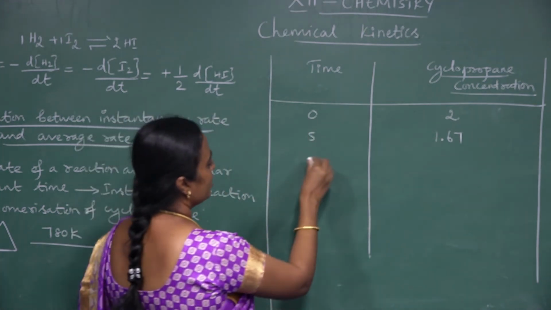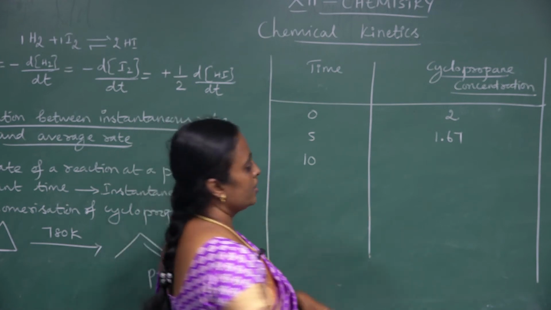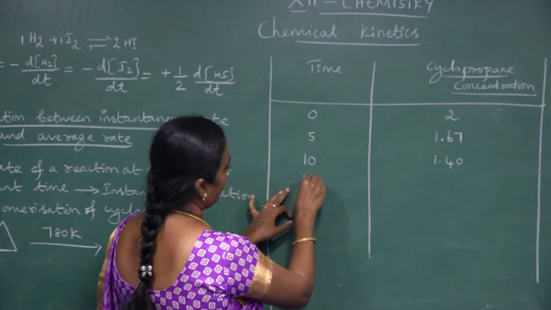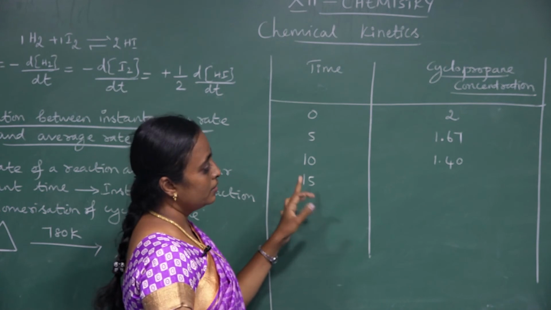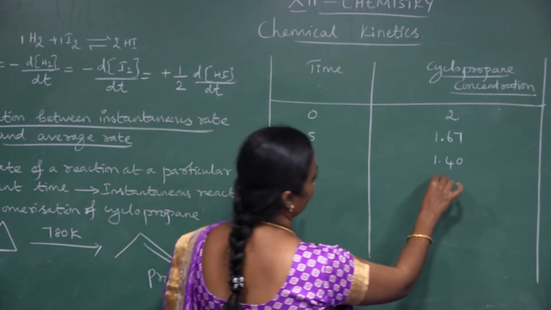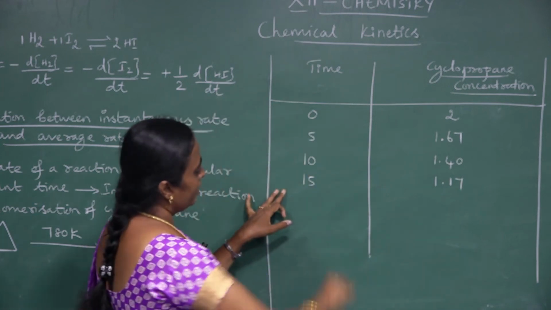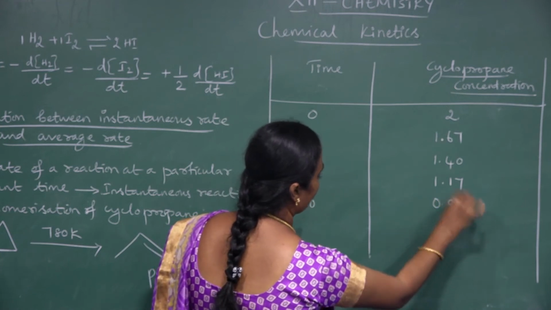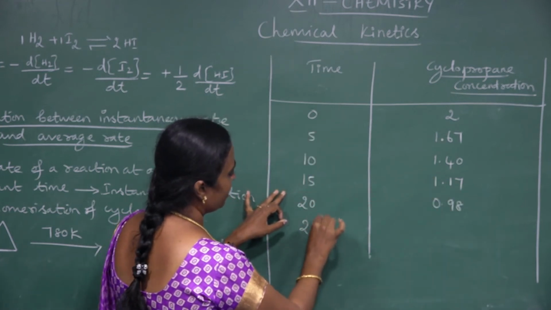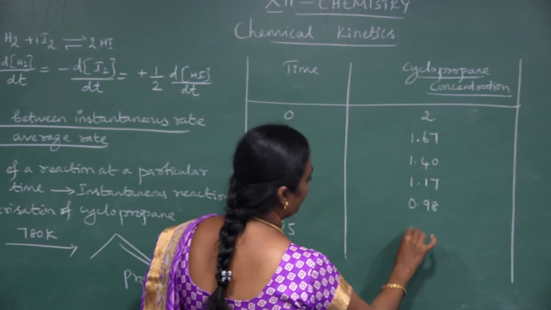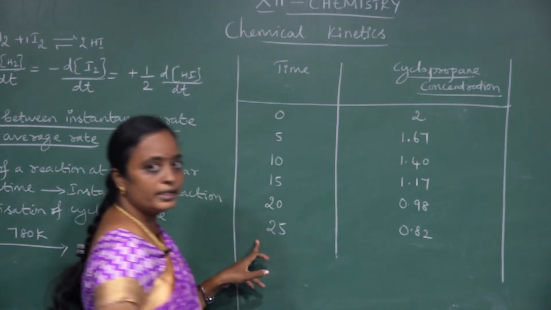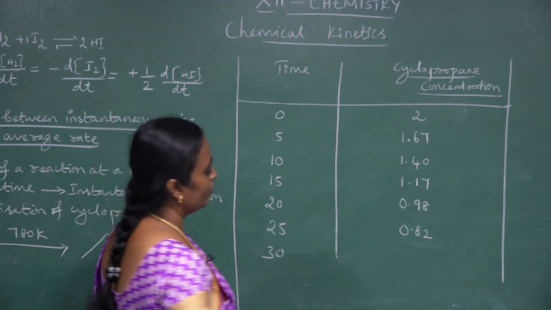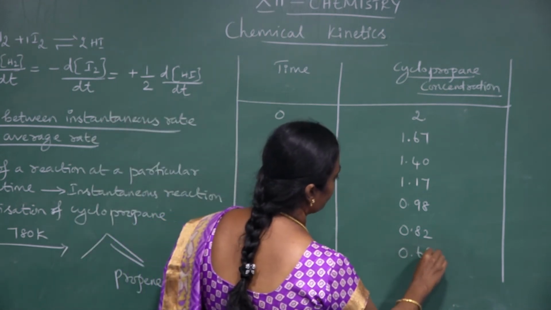Concentration is decreased. If you take 10 minutes, the concentration decreases to 1.40 mole per liter. In the same way, at 15 minutes the concentration decreases to 1.17. If the time increases to 20 minutes, the concentration decreases to 0.98. If I take 25 minutes, the concentration decreases to 0.82 mole per liter. And when it reaches 30 minutes, the concentration of cyclopropane, which starts at 2, is 0.69.